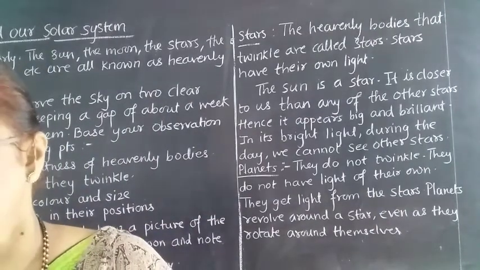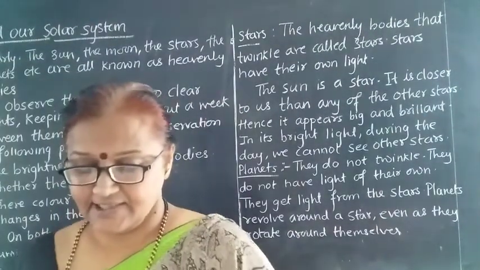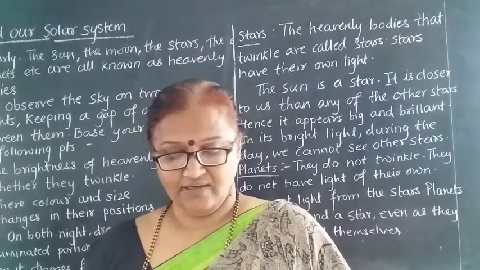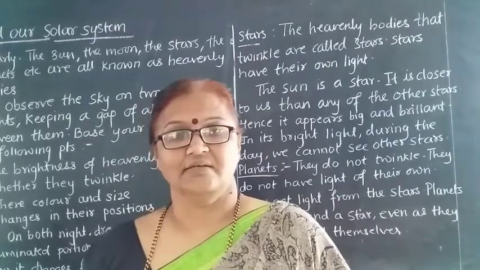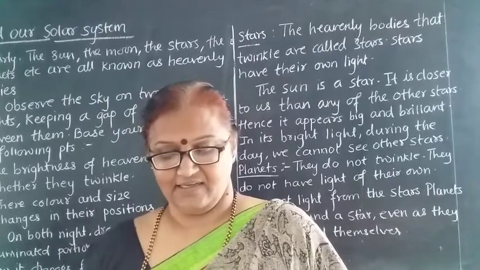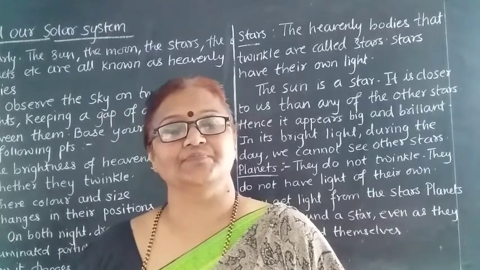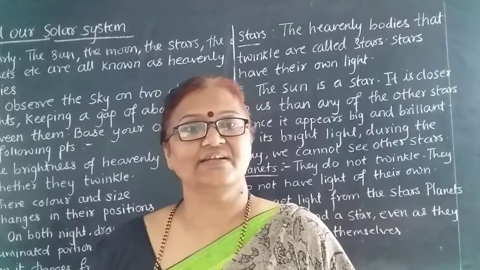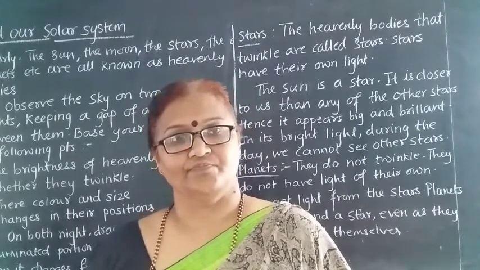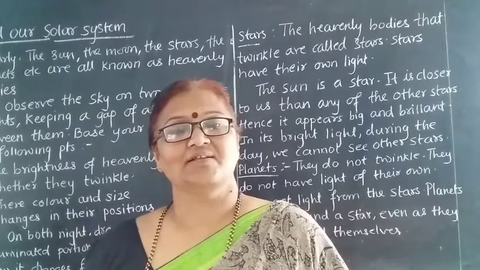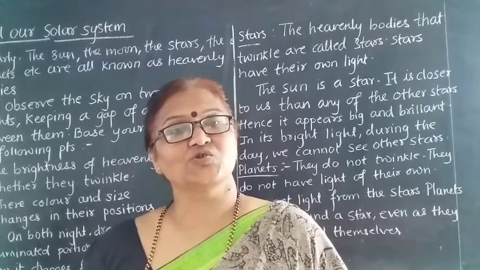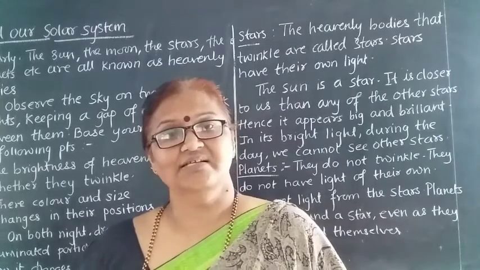Now see in your textbook, the solar system. Our earth is nothing but one of the planets. It gets light from the sun. Earth gets the light from the sun, and it moves round the sun. What does the earth planet do? It moves round the sun, and it also gets light from the sun.